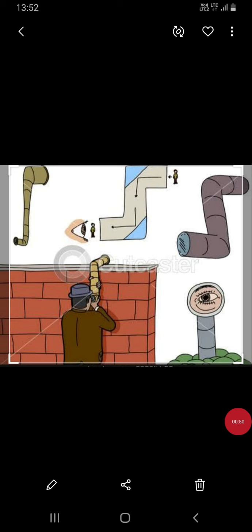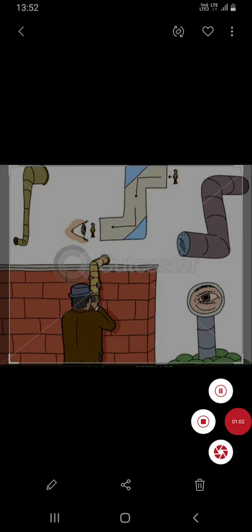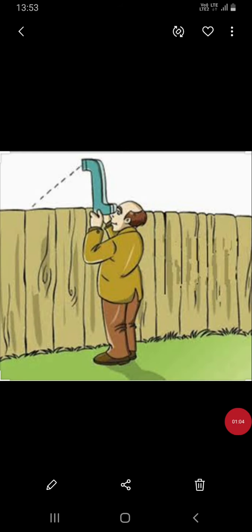The very important application of reflection of light is periscope. It is also used for military purpose. In this image, you can see a person is using periscope because he wants to see the person who is behind the wall. This person is also using periscope.